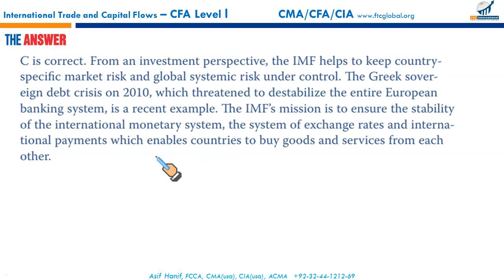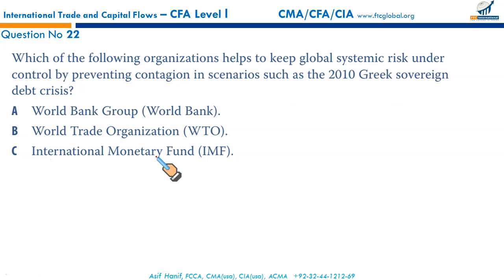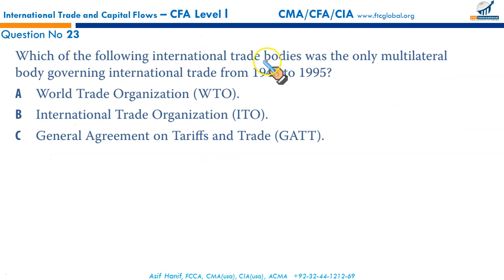Then the last question, then your EOCs would be over. C is the right option. Which of the following international trade bodies was the only multilateral body governing international trade from 1948 to 1995? That was the General Agreement on Tariff and Trade, that's GATT.